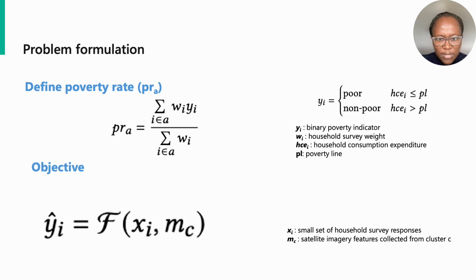In this work, we develop a model F that estimates the household poverty indicator Y-hat_i as a function of a household's survey responses X_i and the satellite image features M_C collected for the cluster C that the household belongs to.